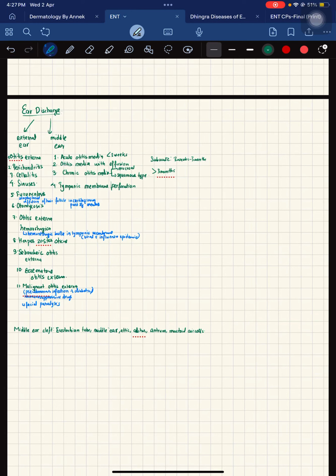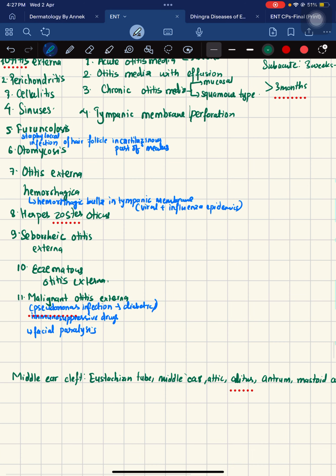And ear discharge could be due to an external ear abnormality or a middle ear abnormality. So when we deal with external ear abnormalities, the DDs could be diffuse otitis externa or malignant otitis externa, or there might be a condition known as otitis externa hemorrhagica, in which a hemorrhagic bulla would be formed in the tympanic membrane due to viral or influenza epidemics, or it could also be due to cellulitis or perichondritis, furunculosis.